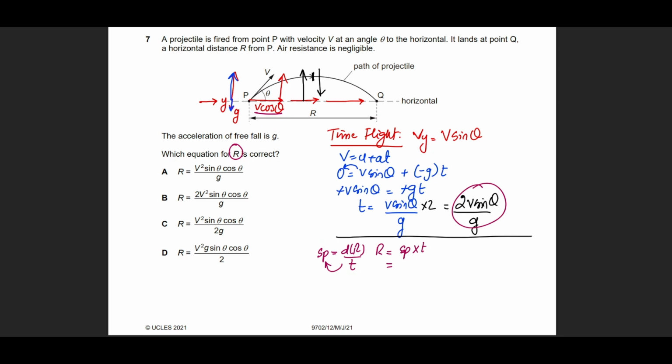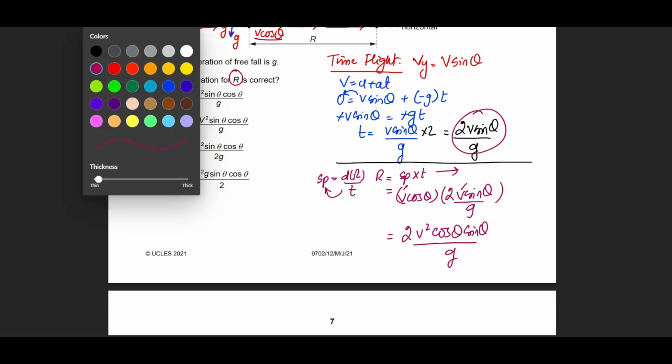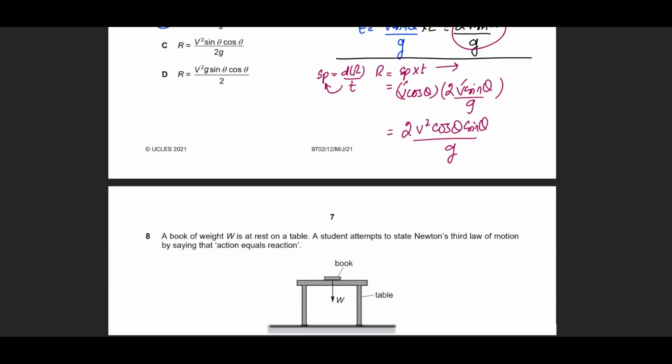That is v cos theta, responsible for carrying it forward. And time has been found as 2v sine theta divided by g. So this gets simplified as 2 v multiplied by v becomes v square, cos theta, sine theta, divided by g. All right, so this is option B.